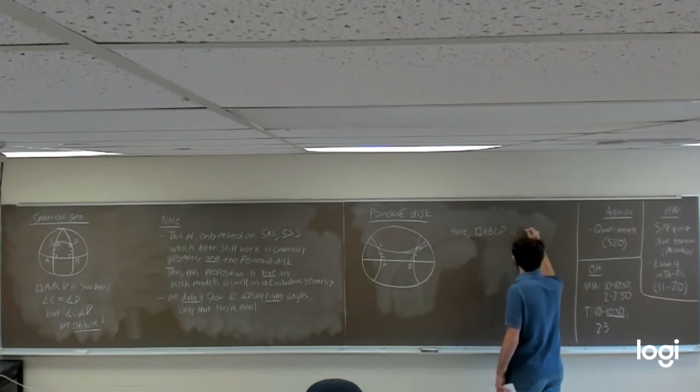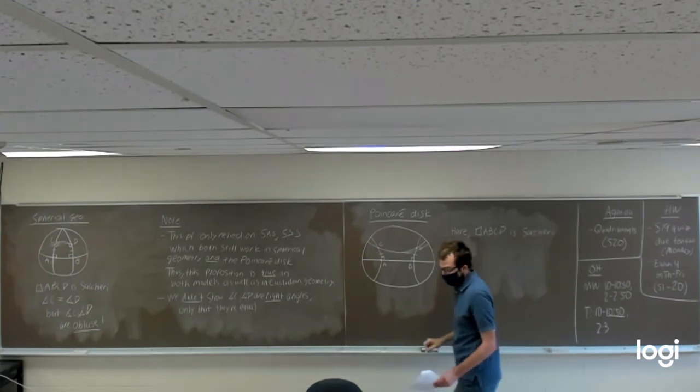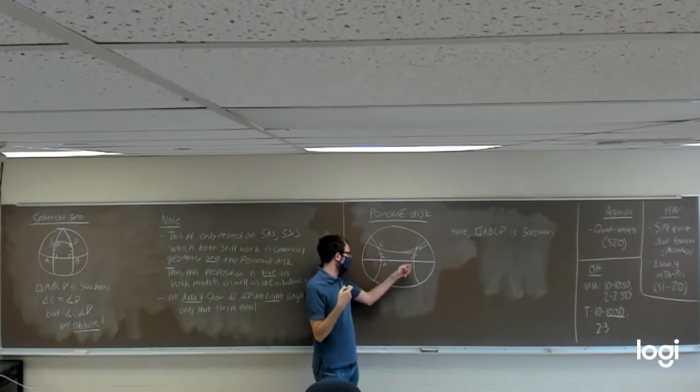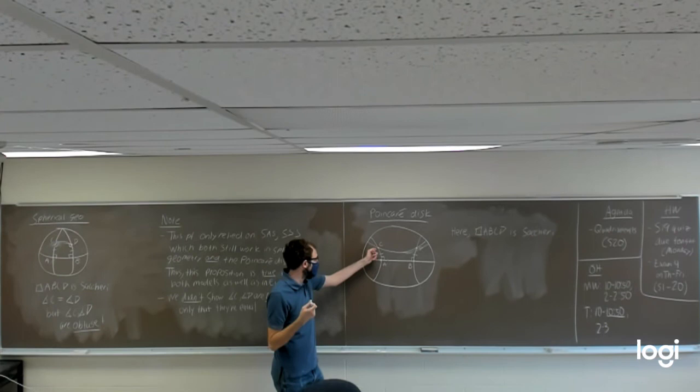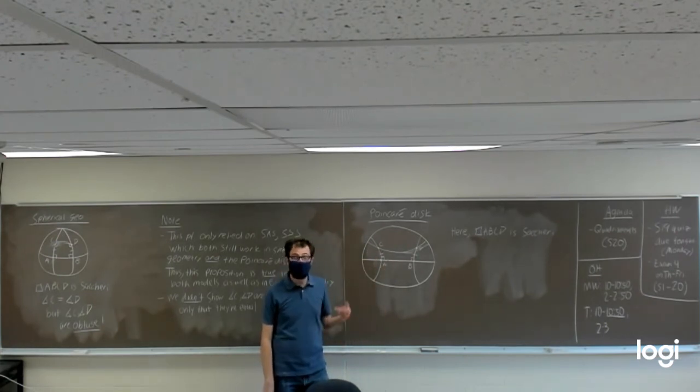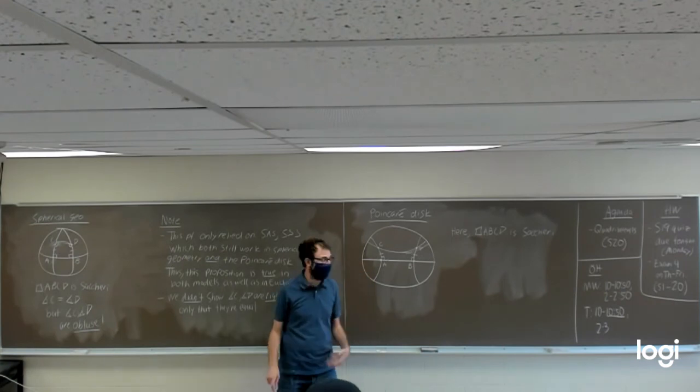ABCD is again Saccheri because the angles at the bottom, at A and B, are both right angles, and AC and BD, the two sides, are equal in length. So it has everything it needs to be Saccheri.